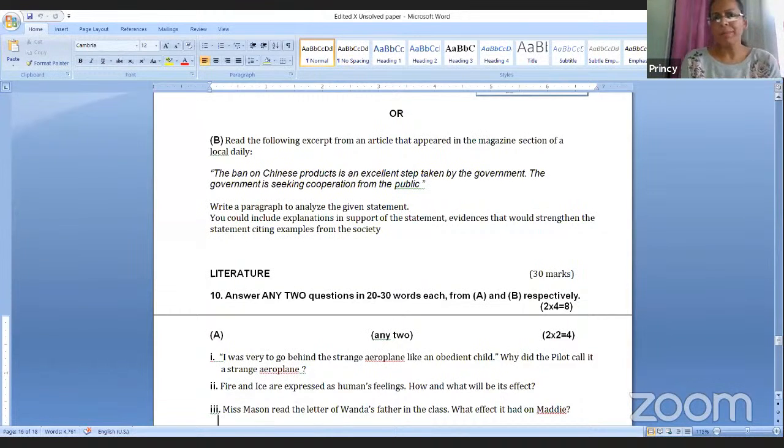Next comes your Section B. Section B would be a newspaper heading, any headline taken from the newspaper. It can be related to any social issue or any fact.